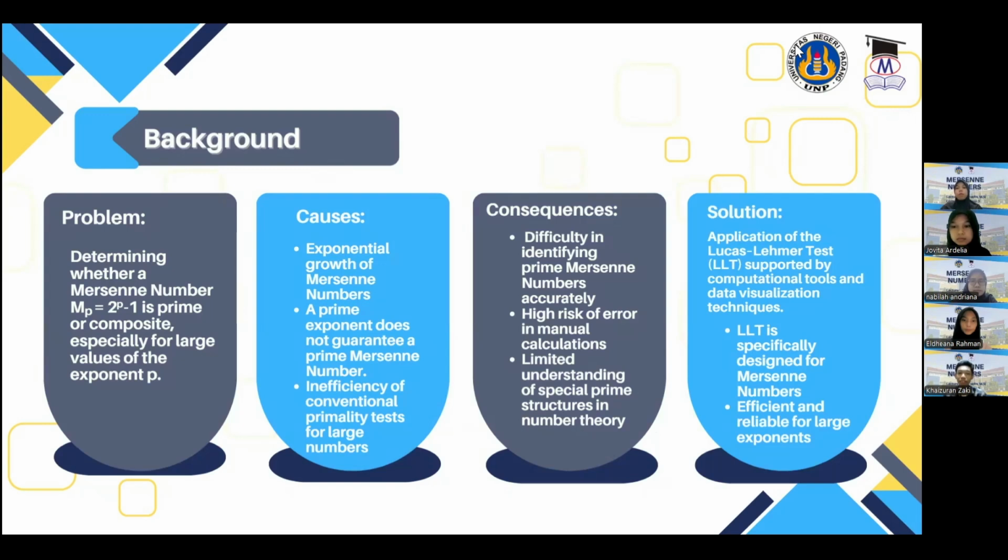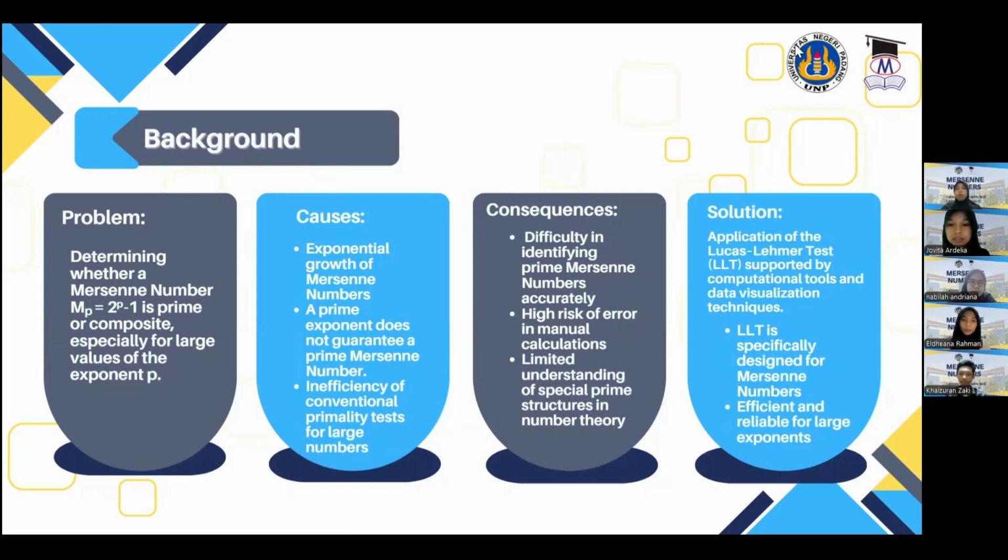Thank you, Eldana, for the explanation. Next, the background of this topic will be presented by Jovita Ardelia. To Jovita Ardelia, time is yours. Thank you, moderator. I will explain the background of this project, which is structured into 4 main pillars. The first one is the problem.